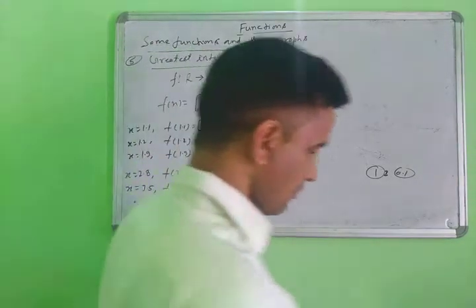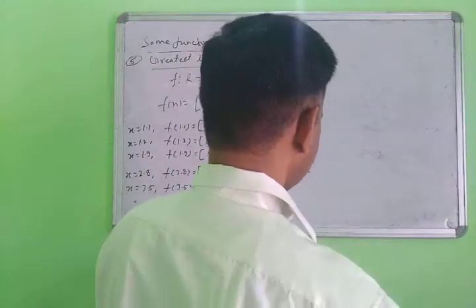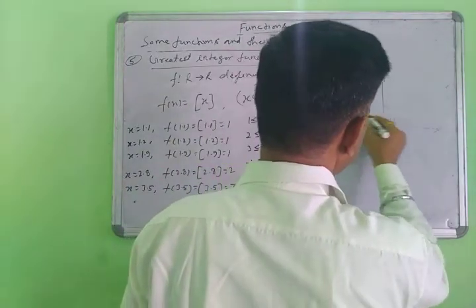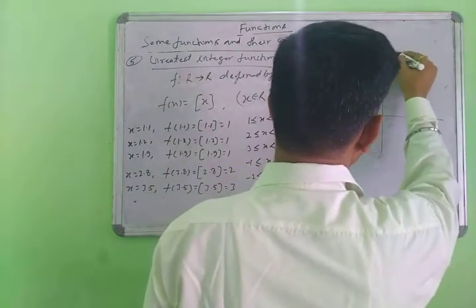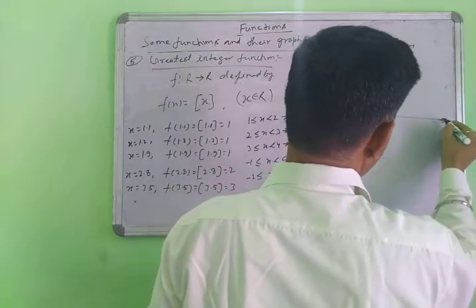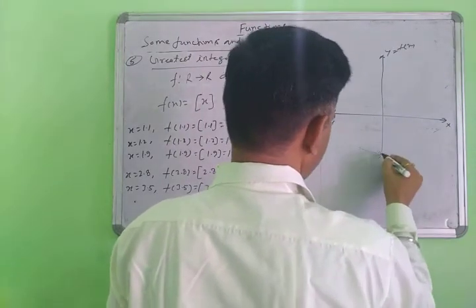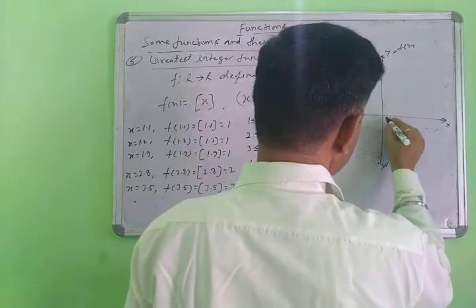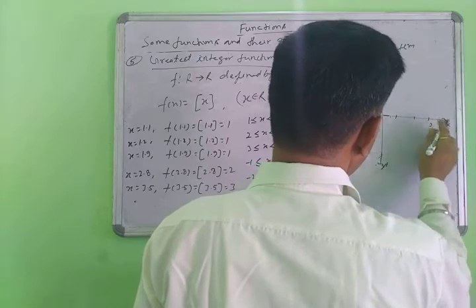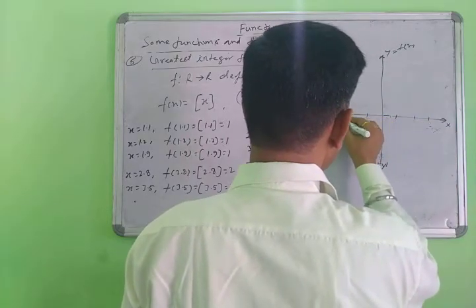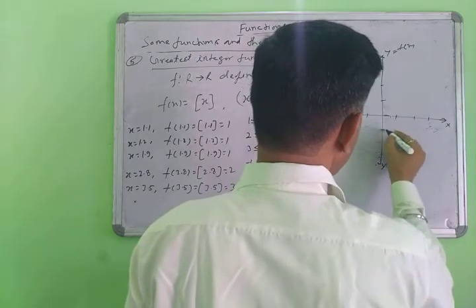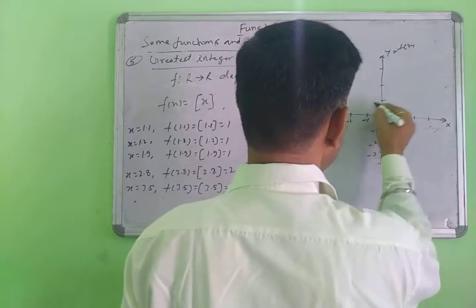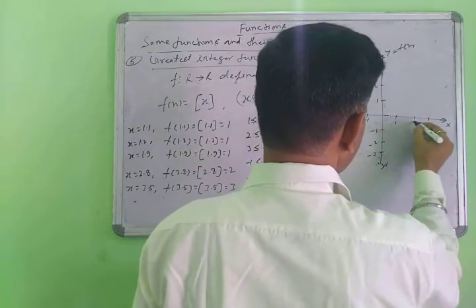How to draw the graph of this function? Yes, now look here. This is how we draw the graph. This is the y axis, y equal to f(x). Same thing here. This is the x, this is the y, and this is the y dash. This is 1, 2, 3 and this is -1, -2, and -3 on both axes.